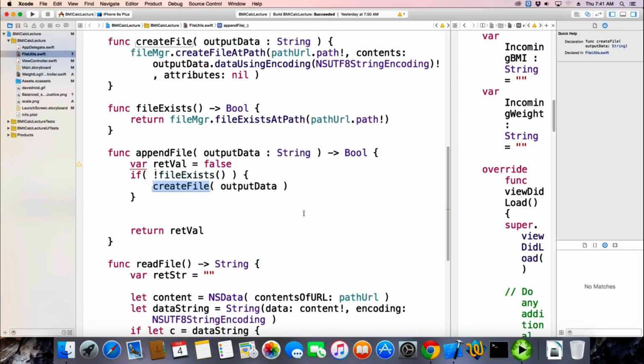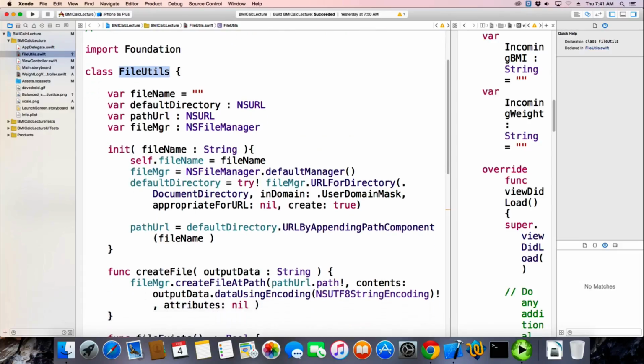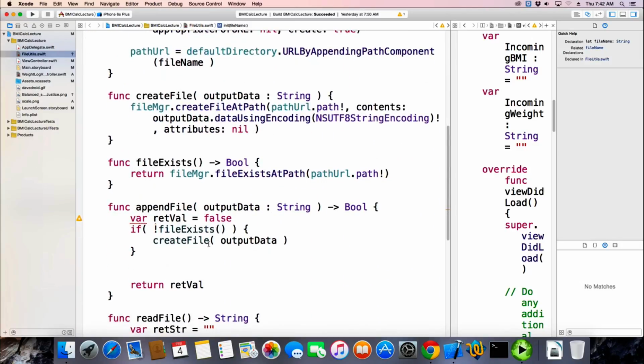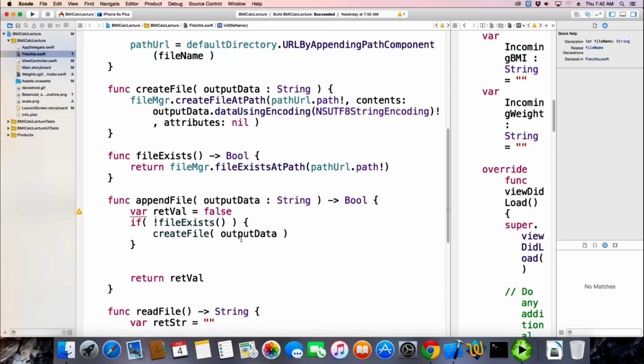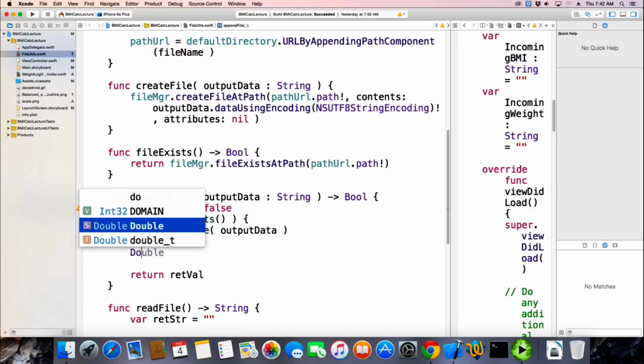And remember, where does it get the file name? Remember, when we create the file, we create an object from the file utils class by instantiating it, and during the initialization, we pass in the file name. So the file name is in this object, so I don't have to pass that around or pass it into the method or anything. So it makes it nice.